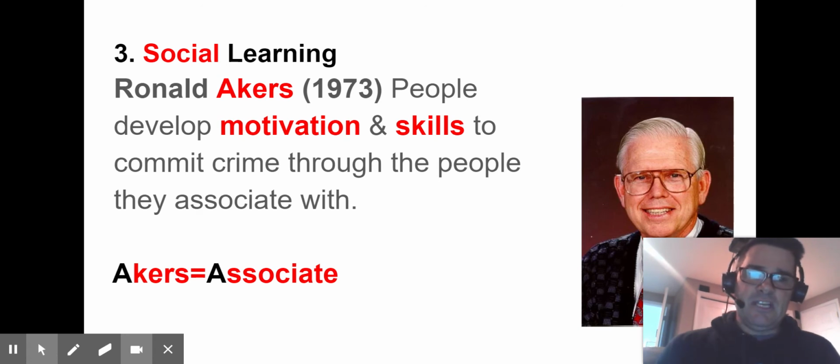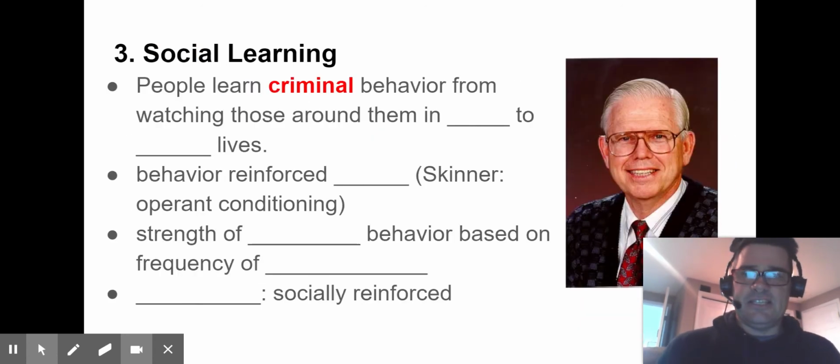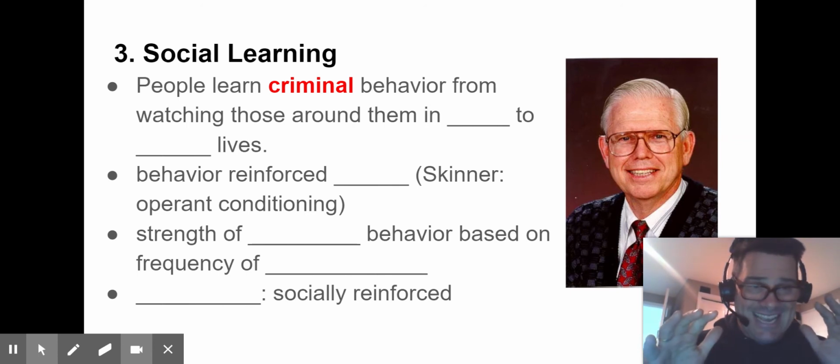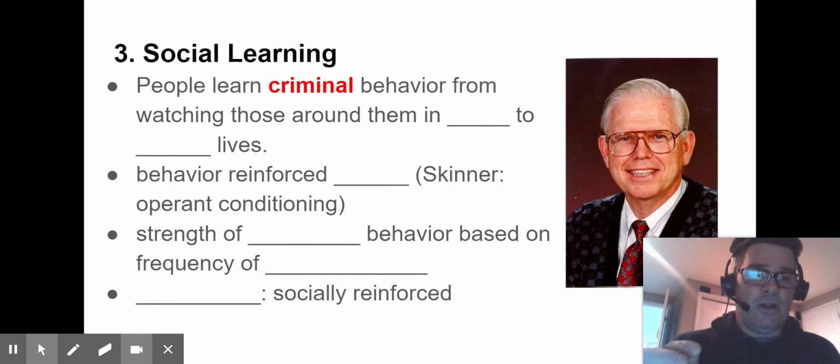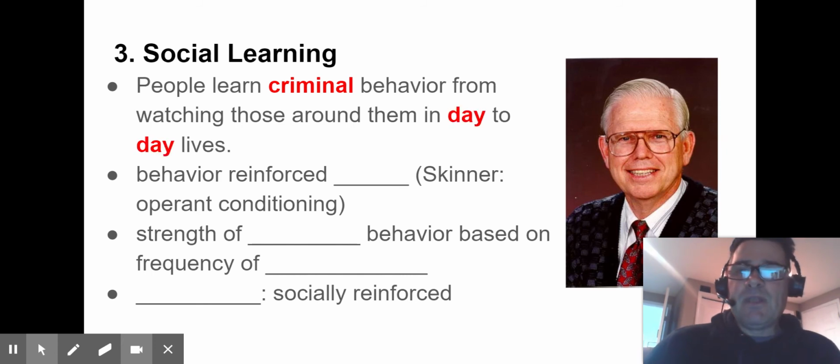A little bit more in depth about this before we finish. His idea is that people learn criminal behavior from watching those around them. Now, the interesting thing here is we can't push gender out of the way, because the reality is that you could have a boy from one environment and a girl from the exact same environment, and the boy will take part in the crime and the girl won't. As I said, violent crime is mostly a male thing. 95% of violent crime is male. So this is an interesting theory, but gender throws it off a little bit.